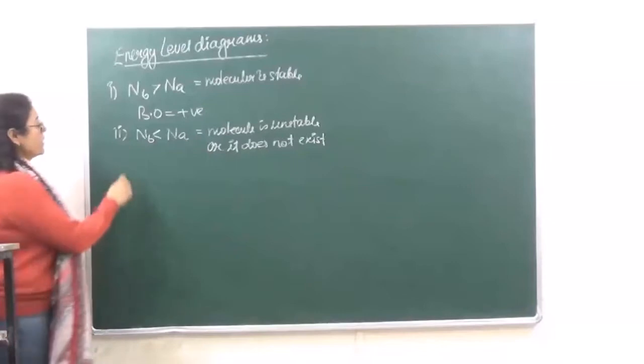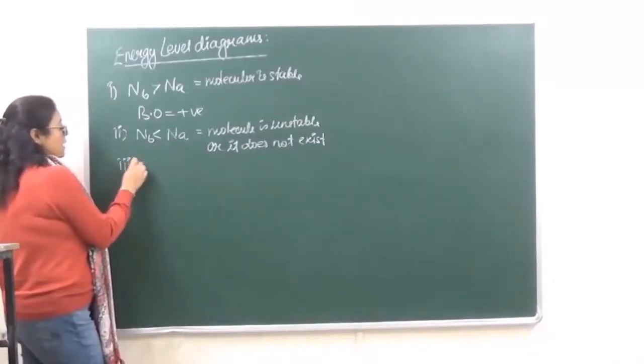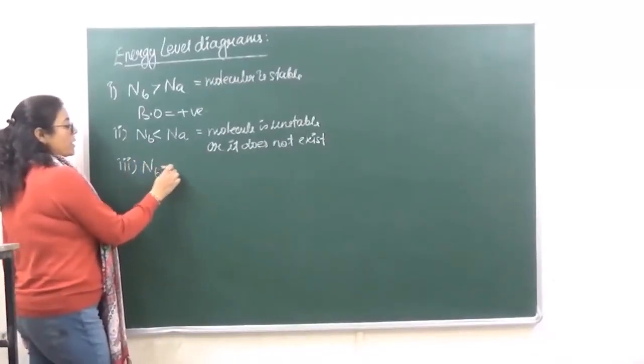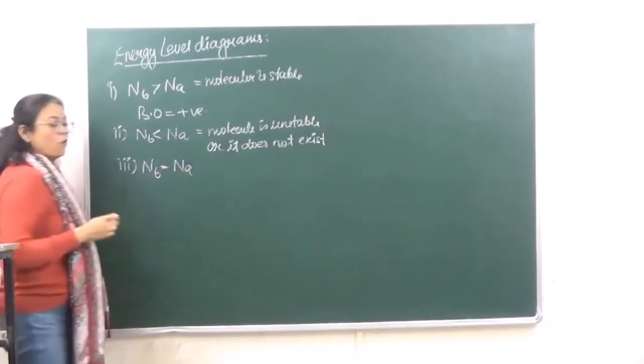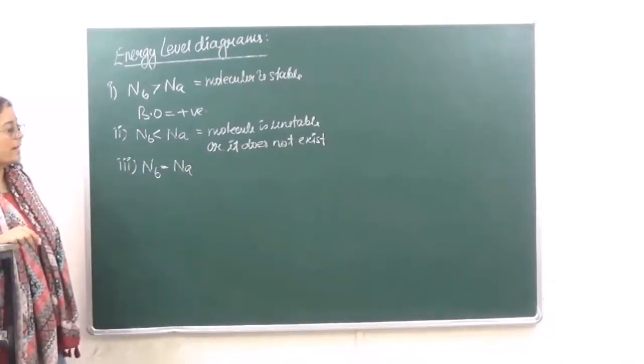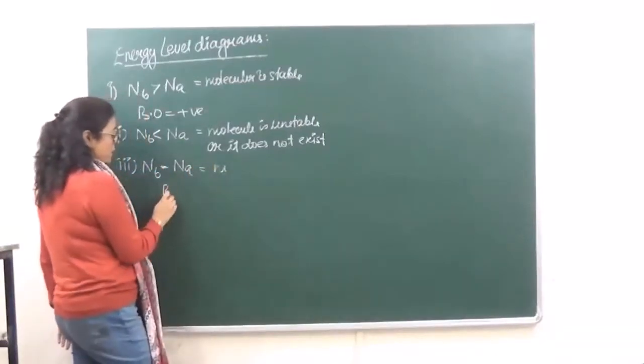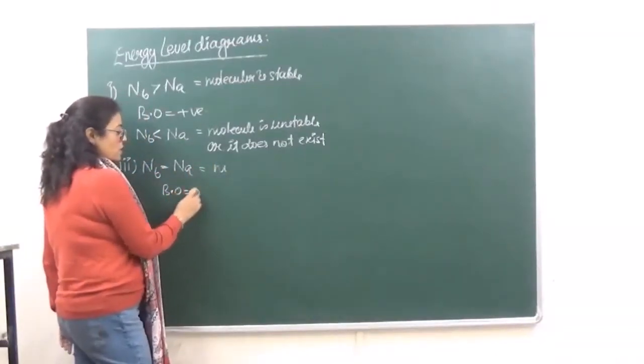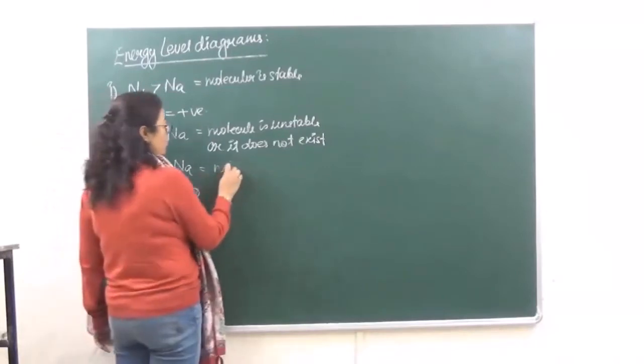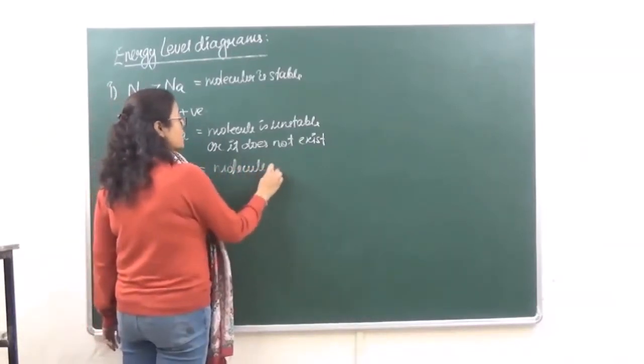ठीक है? फिर number 3, if the number of electrons in bonding is equal to the number of electrons in anti-bonding, right? Then in that case again the bond order over here will become equal to 0, right? And the molecule is again unstable.